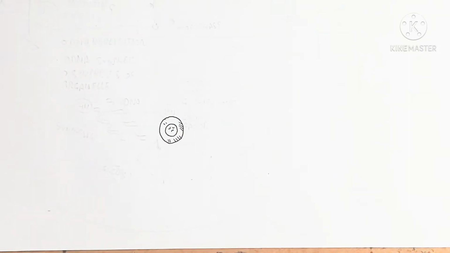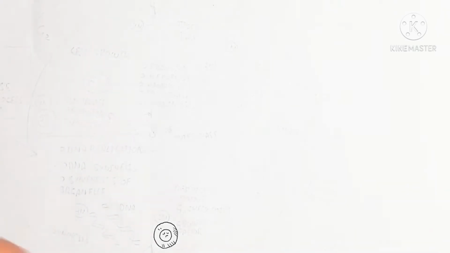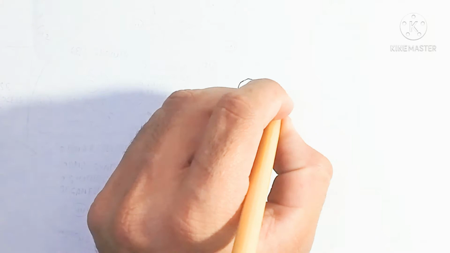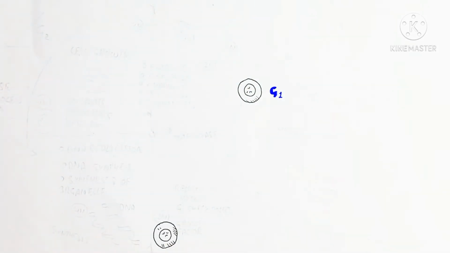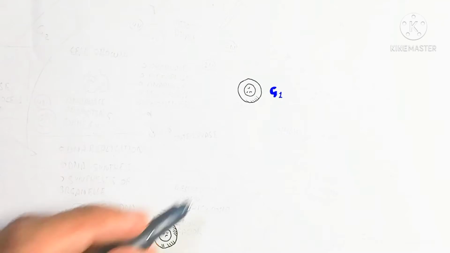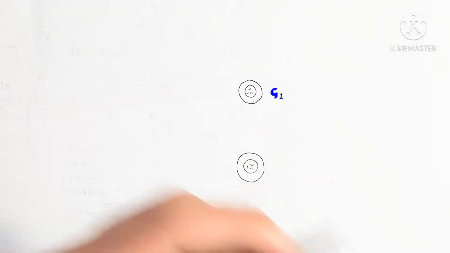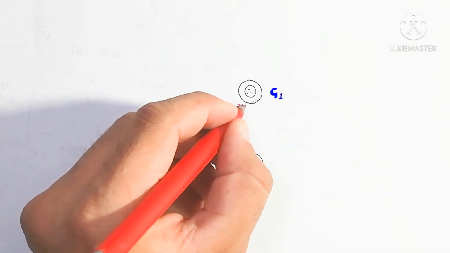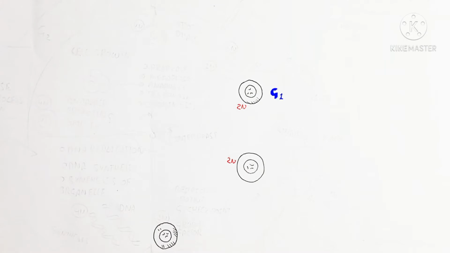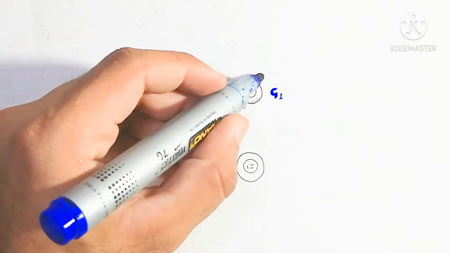So here I am drawing a cell, which is a normal cell, and this cell will be divided into two cells. We will discuss the whole process of this division in this video by understanding the cell cycle. The cell cycle means the cycle will be completed to enter again into the interphase. So here is the G1 phase. The G1 phase basically contains a 2n cell that is reproduced after mitosis, and this G1 phase contains a single cell, which is ready for interphase.